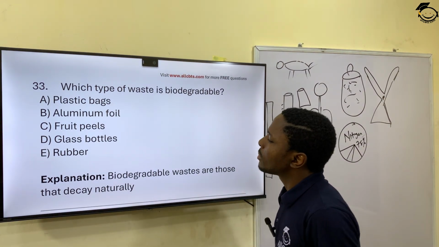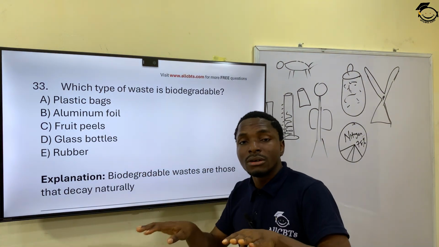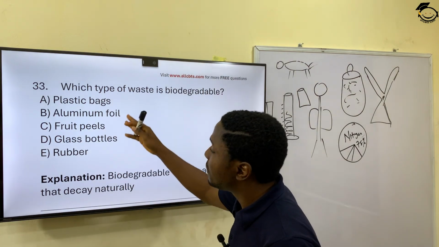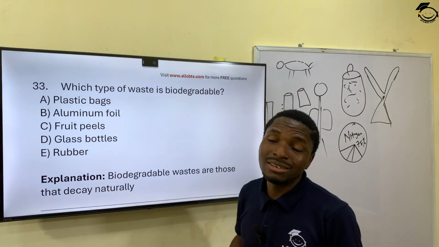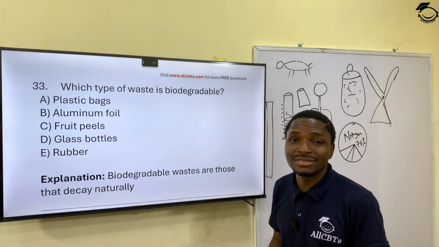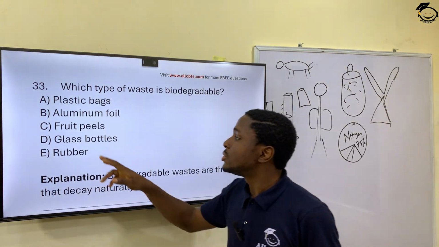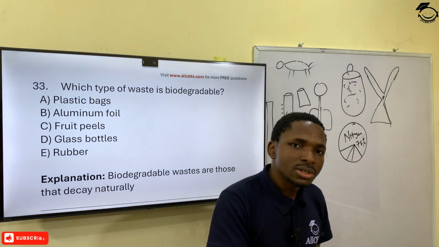Now, plastic bags can actually live on the earth's surface for up to 100 years, studies have shown. Glass bottles can even stay for 500 years. Then rubber also, an unlimited number of years. But fruit peels rot, decay, and what?